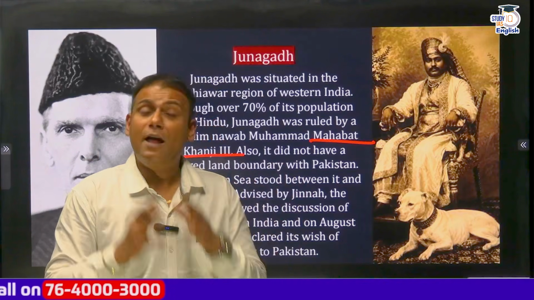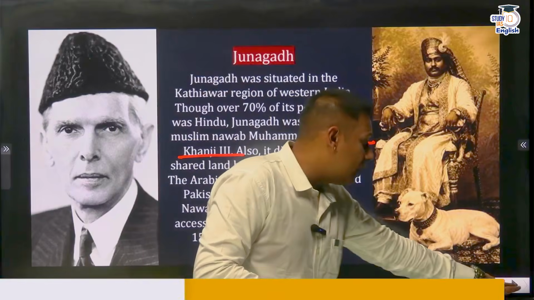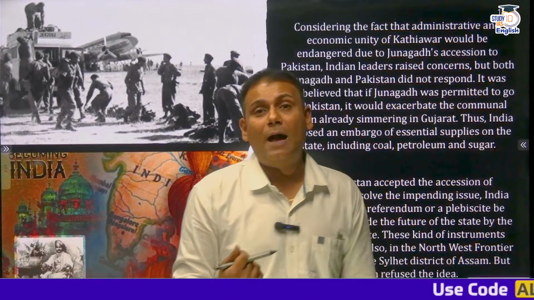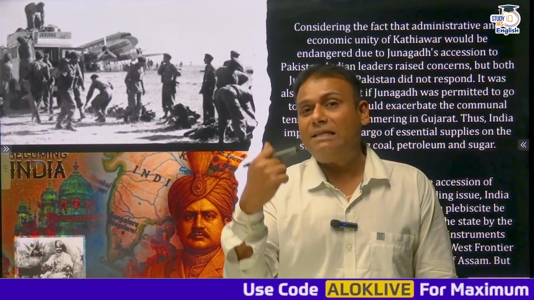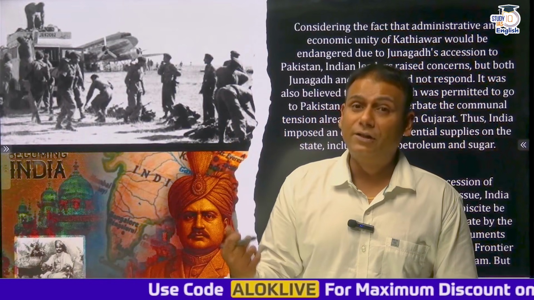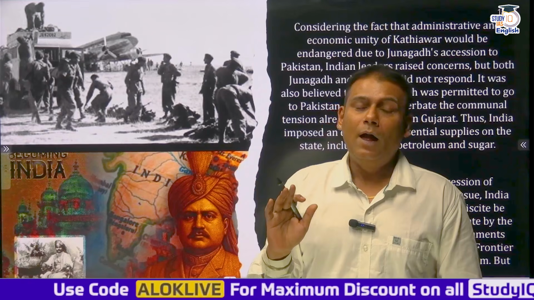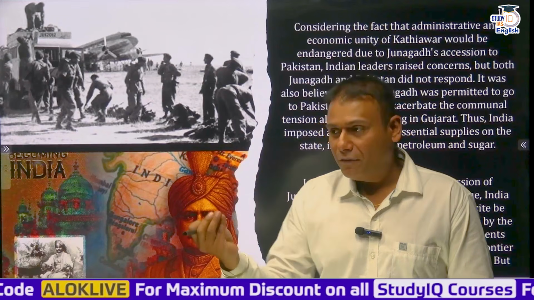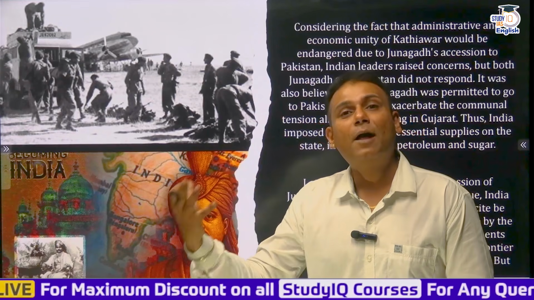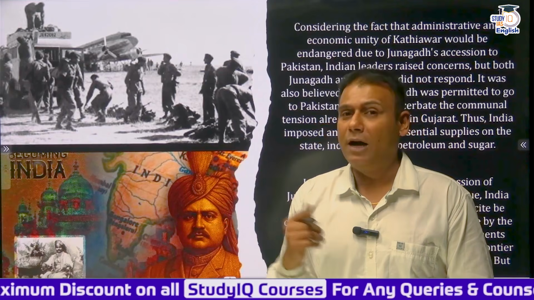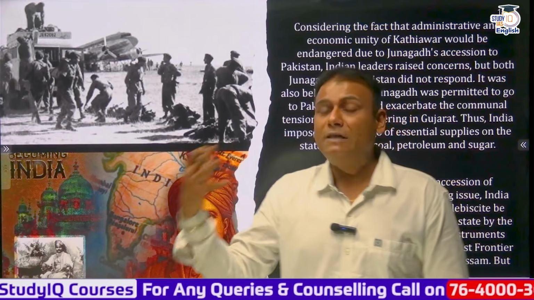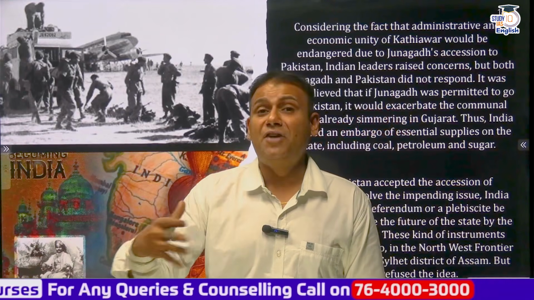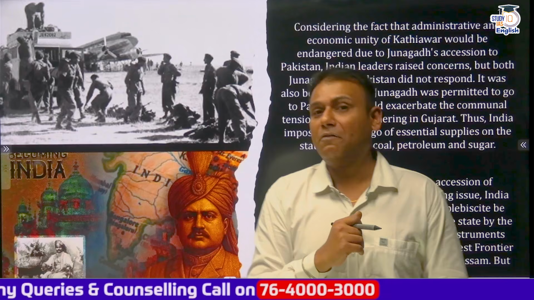And apart from this, if Junagadh joins Pakistan, in that case, what will happen? It will create an internal security problem for the country. And secondly, there would be communal violence in Gujarat. And to avoid this, the government adopted a step, and that is the government imposed an embargo. Like the supply of essential commodities was stopped, so that Mahabat Khan III would change his decision and accede to the Union of India.